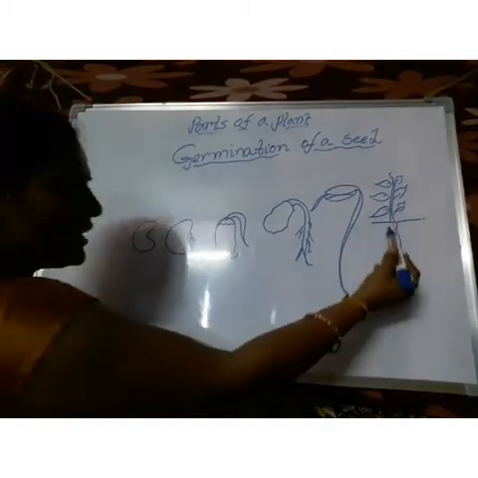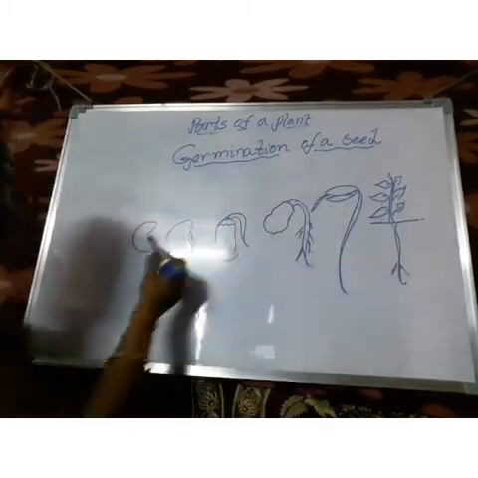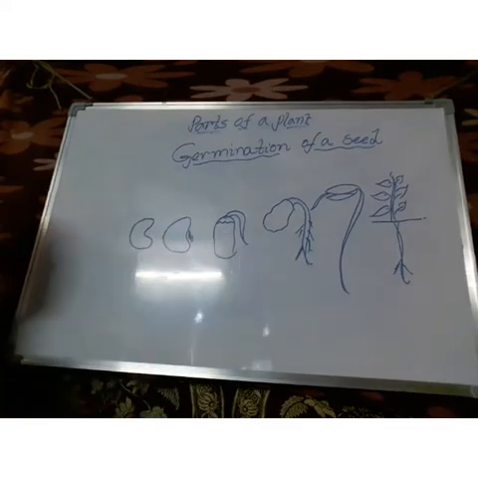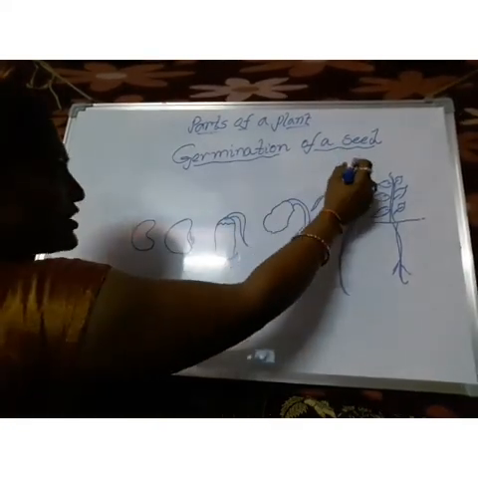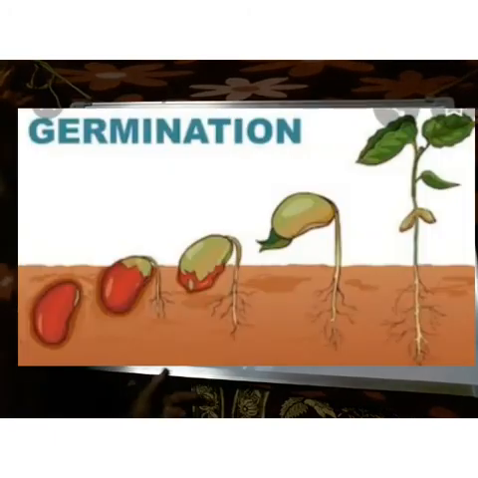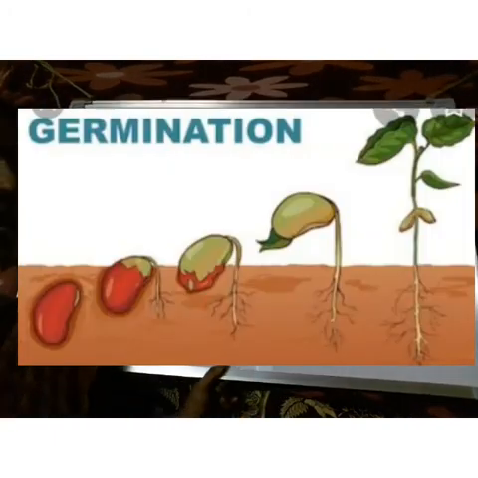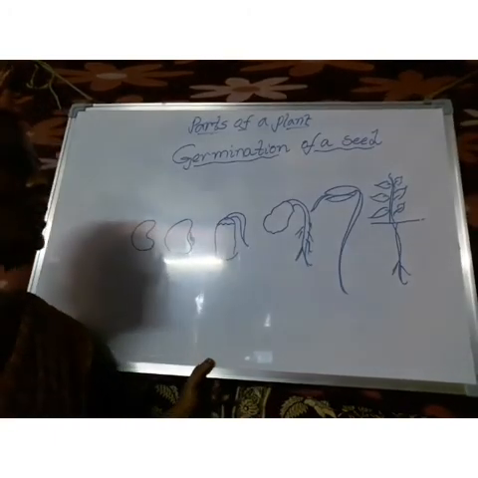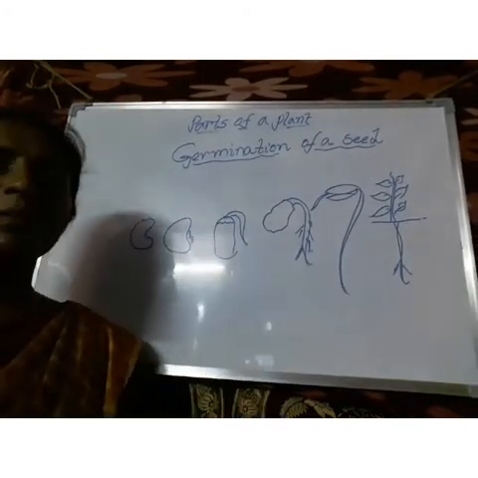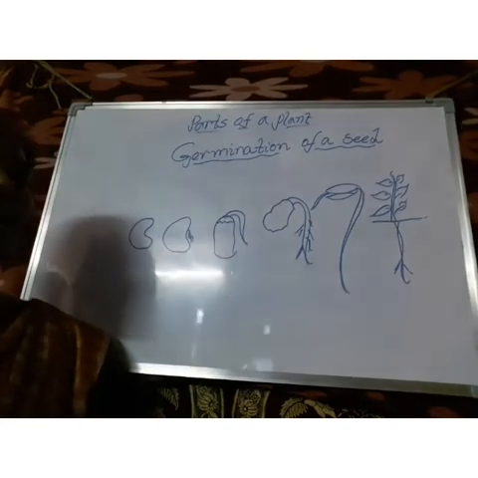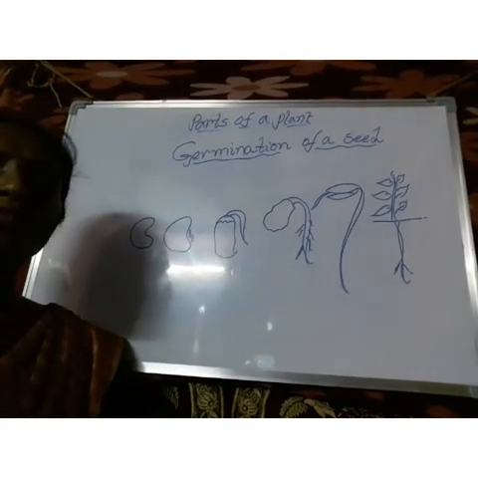Each and every plant starts with a seed only. So this whole process we call germination of a seed. When the seed gets air, water and sunlight, automatically a seed can turn into a baby plant. That process we call germination of a seed.